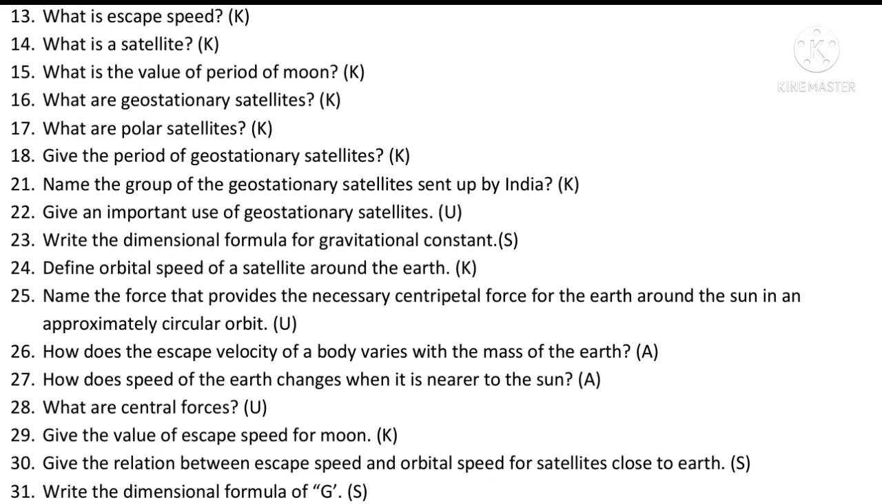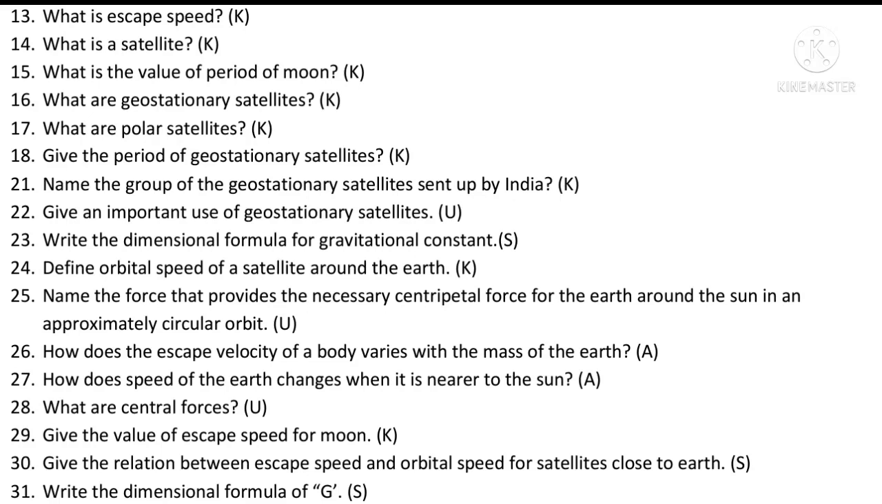What are geostationary satellites? The satellites which are at rest with respect to the earth are called geostationary satellites. What are polar satellites? The satellites which go around the poles of the earth in a north and south direction are known as polar satellites. Give the period of geostationary satellites. 24 hours. Name the group of the geostationary satellites sent by India. GSAT.